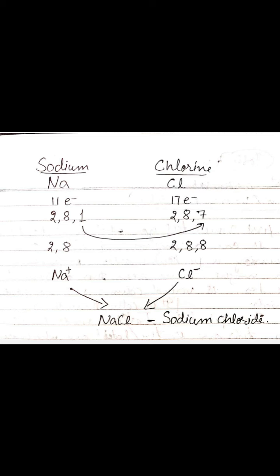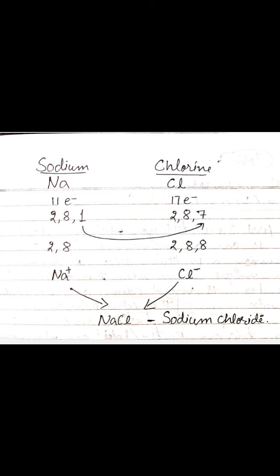The second shell can accommodate a maximum of 8 electrons, so 2 plus 8 are 10, right? Then the remaining 1 electron will go in the third shell of the atom. So the first shell accommodates 2, the second accommodates 8, and the third has 1 electron. In total, 11 electrons are arranged like this in a sodium atom.